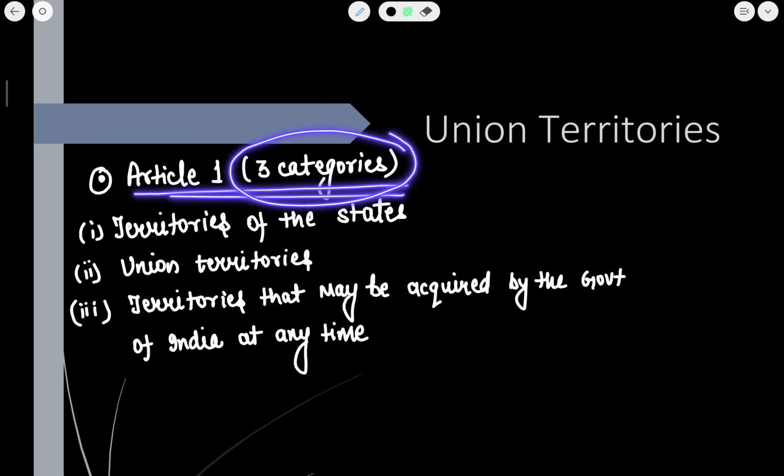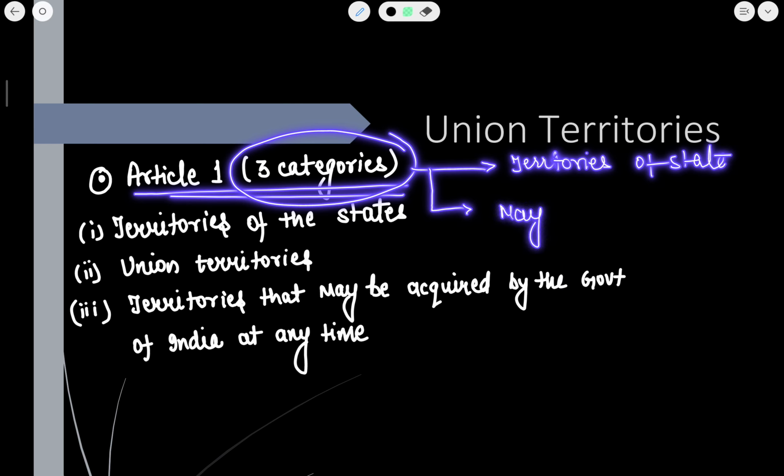The first is the territories of the states. Next is the territories that may be acquired by India in future, and the third one is the Union territories. This chapter is going to be specifically about the Union territories.